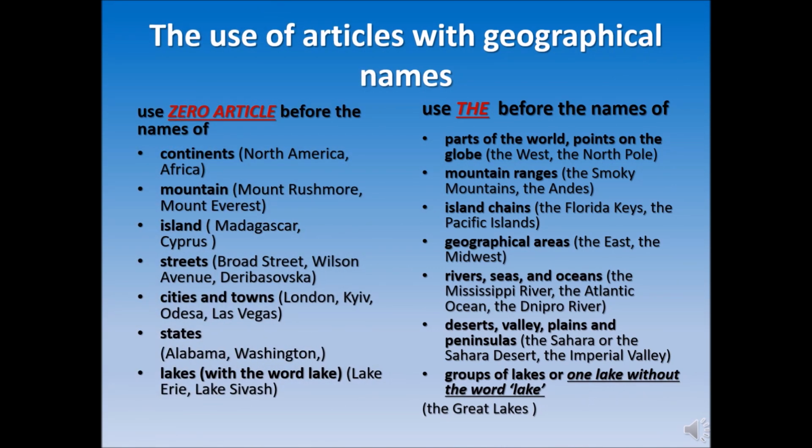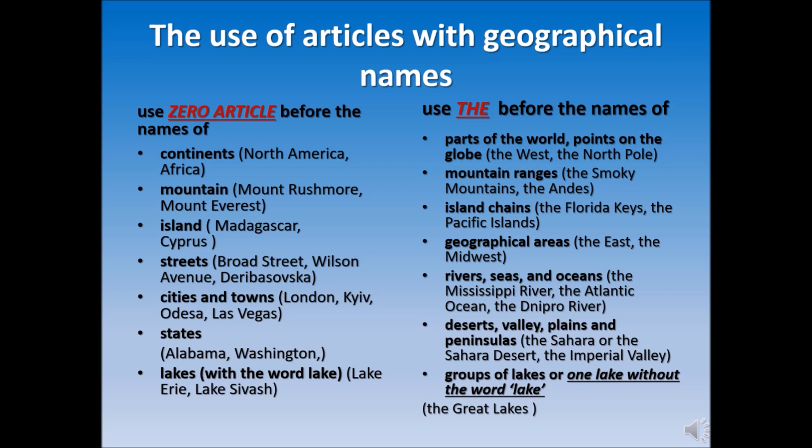The use of articles with other geographical names. Let's start with zero article before the names. It is used with continents, so we say North America, Africa, and so on. Mountain, if it is one mountain, for example, Mount Everest. Island, if it is one island. Madagascar, Cyprus.